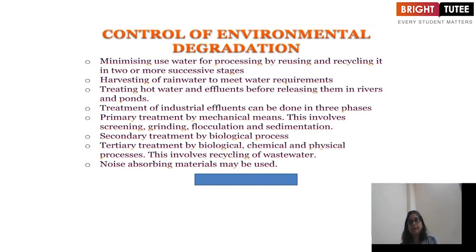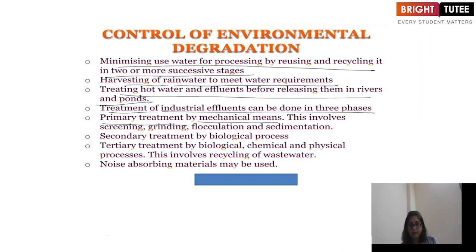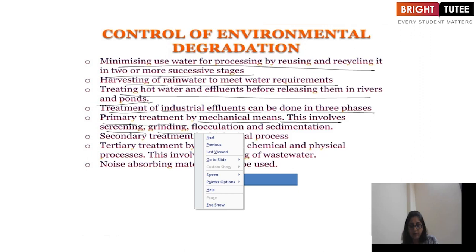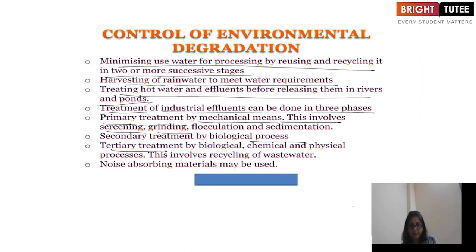Now, the control of environmental degradation, how we can minimize this problem. Minimizing use of water for processing by reusing and recycling it in two or more successive stages, and harvesting of rainwater to meet water requirements, treating hot water and effluents before releasing them in rivers and ponds. Treatment of industrial effluents can be done in three phases. Primary treatment by mechanical means. This involves screening, grinding, flocculation, and sedimentation. Secondary treatment by biological process. Tertiary treatment by biological, chemical, and physical process. This involves recycling of wastewater. Noise absorbing materials may be used.